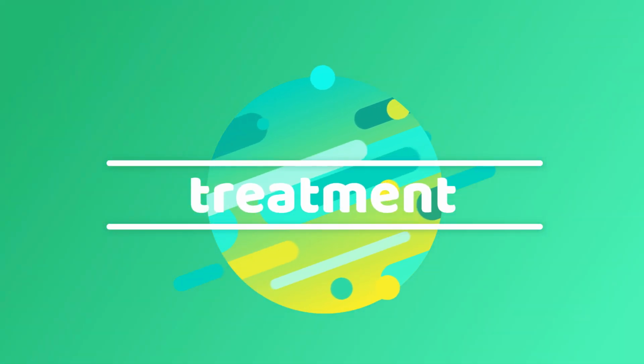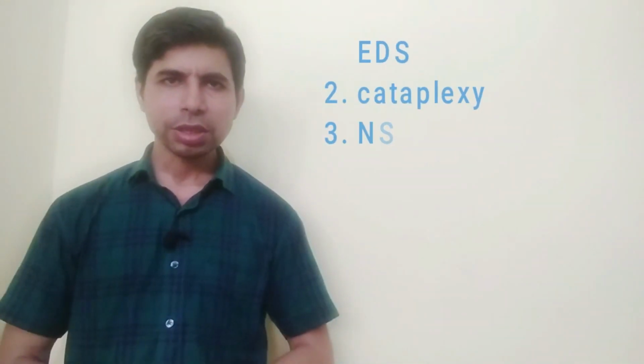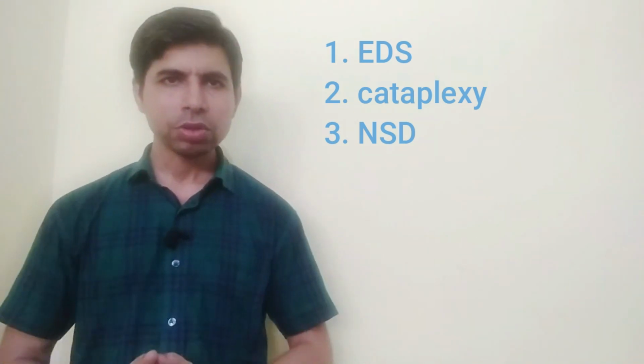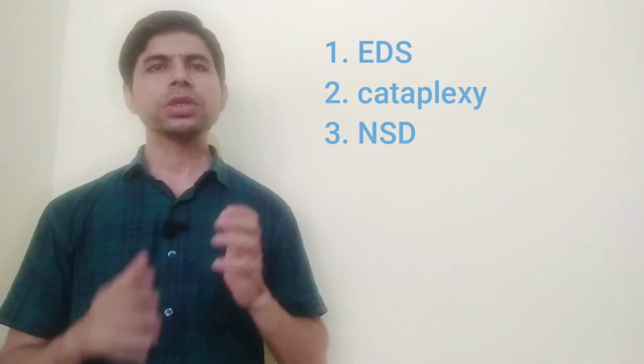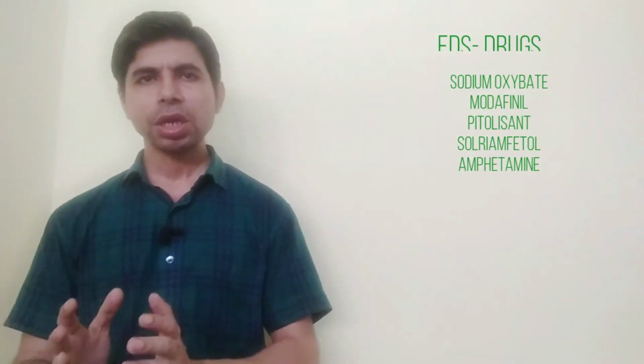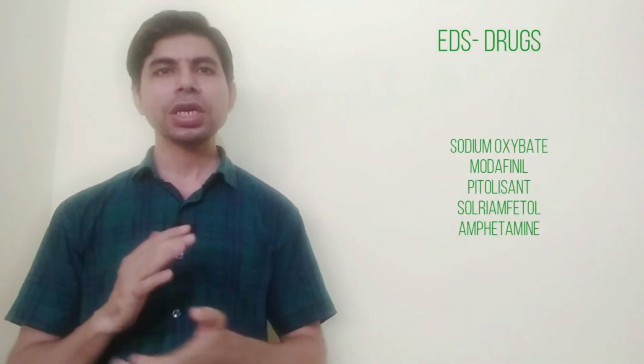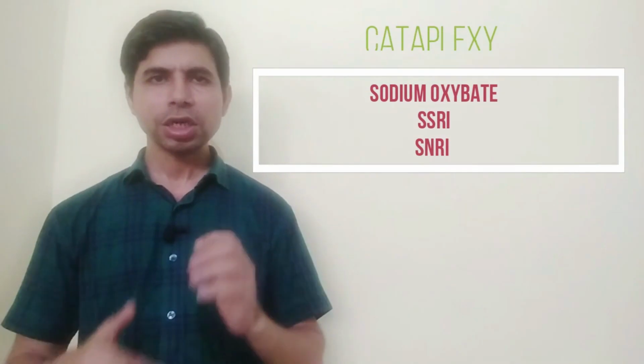Now coming to the treatment of narcolepsy. I will focus on the pharmacotherapy of narcolepsy. In narcolepsy, basically there are three kinds of problems. One is excessive daytime sleepiness, the second one is cataplexy, and the third one is frequent nighttime microarousals during sleep. Excessive daytime sleepiness is treated by sodium oxybate, modafinil, armodafinil, pitolisant, solriamfetol, and classical stimulants like amphetamine. Cataplexy is treated by sodium oxybate, SSRIs, SNRIs, and TCAs.